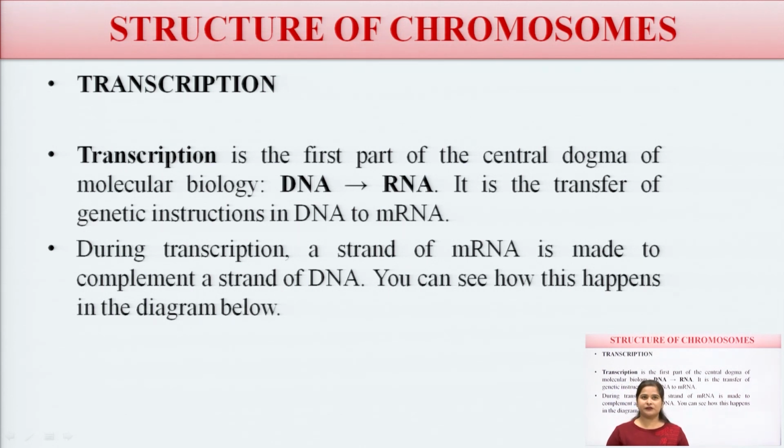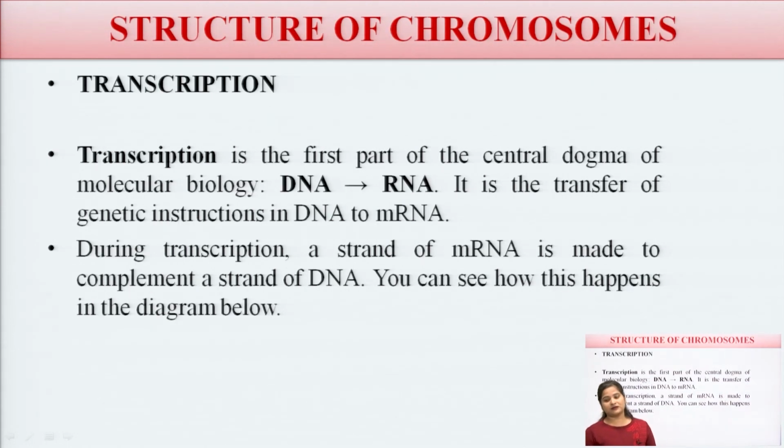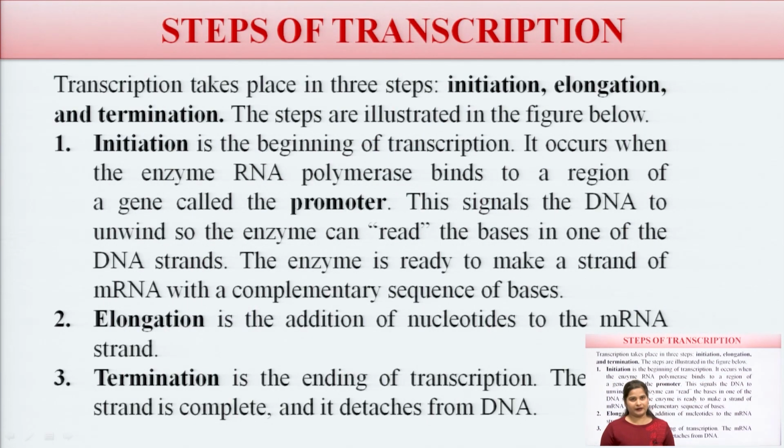Now, if we study the structure of the transcription process, basically the transcription is the first step from where the DNA converts into RNA. This is the transcription process. It is a 3-step process: initiation, elongation and termination. So, this transcription process occurs in 3 steps: initiation, elongation and termination.